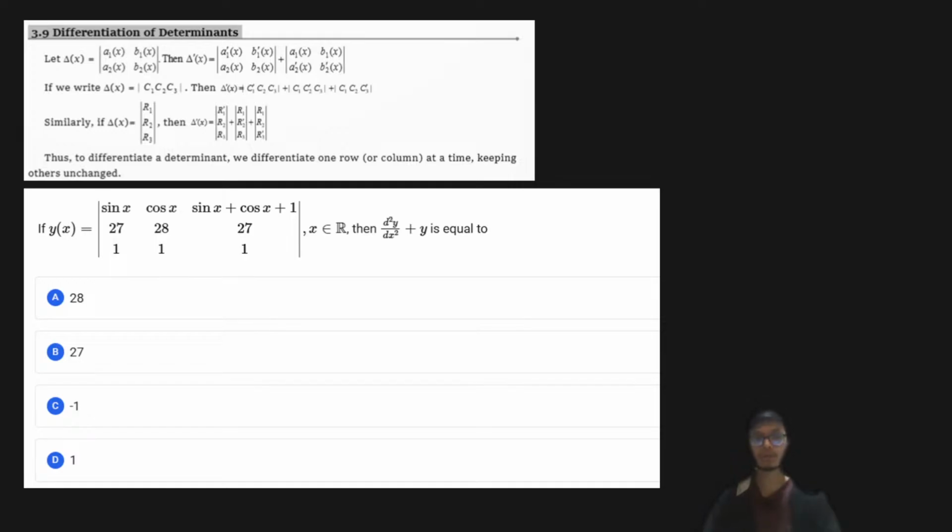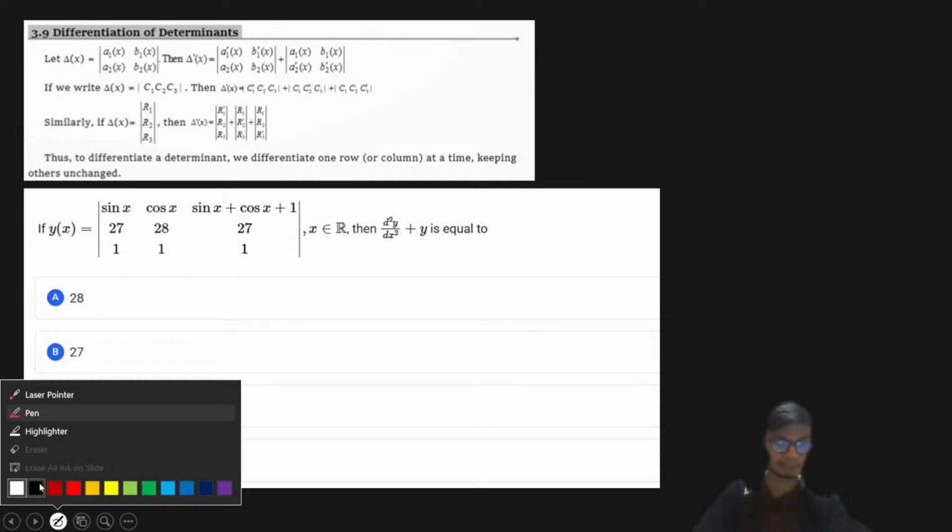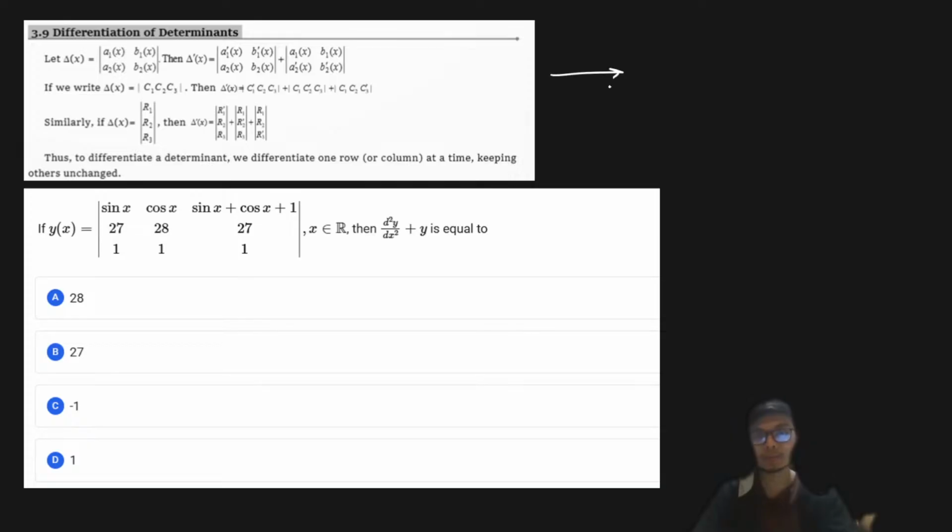Given any determinant, differentiation is carried out in two ways: either by columns or by rows. To find the derivative of the determinant with respect to x, first differentiate the first row or first column.